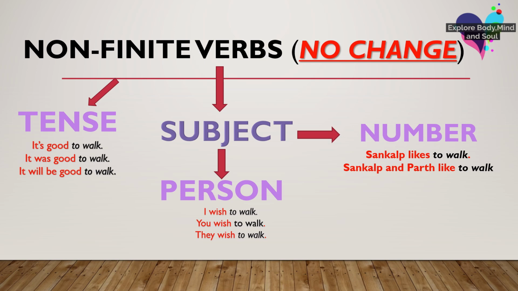I wish to walk. Here we have used first person. You wish to walk. We have taken second person. They wish to walk. We have taken third person. Sankalp likes to walk. Sankalp and Parth like to walk. So in all the cases, we can see that our non-finite verb was not affected, even though the number changed, the person changed, the tense changed, it remained same.